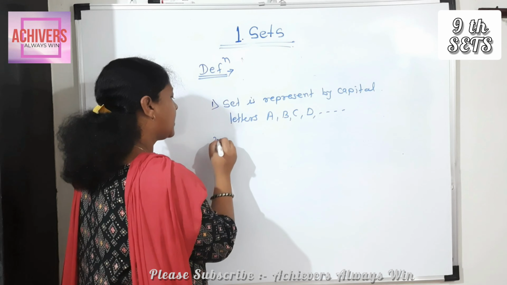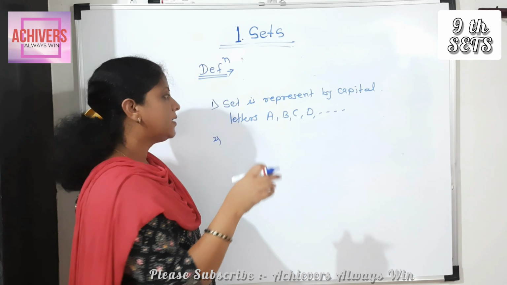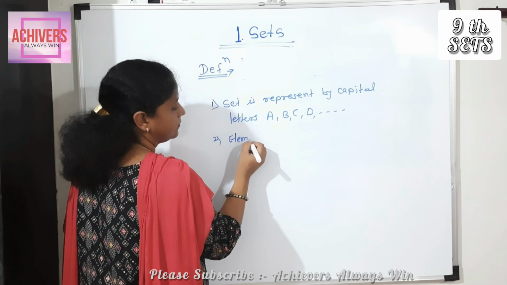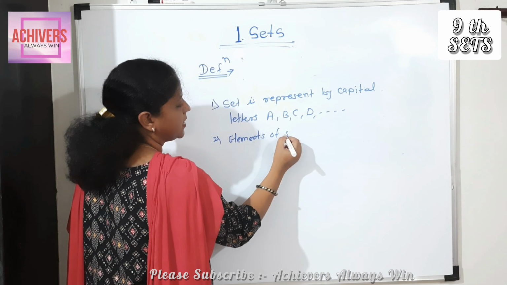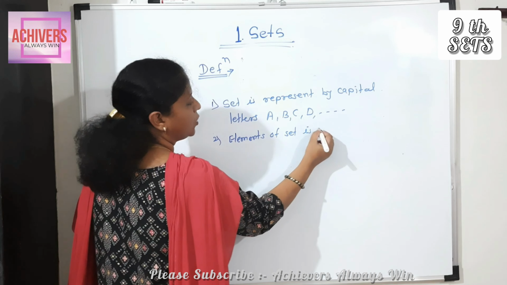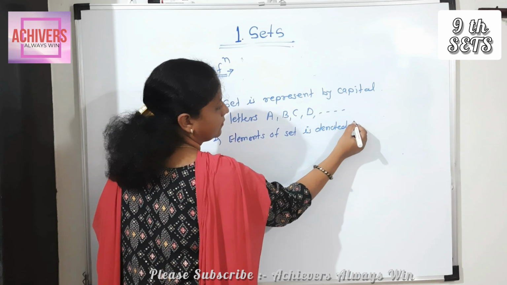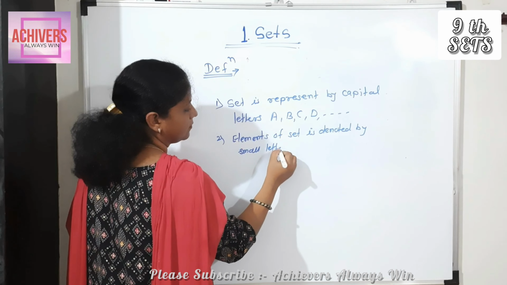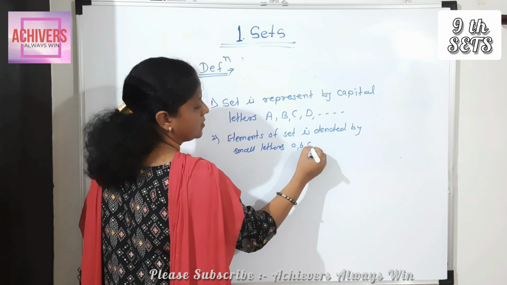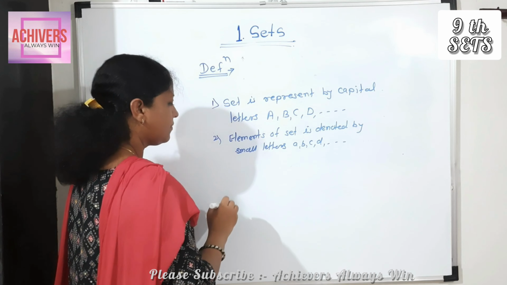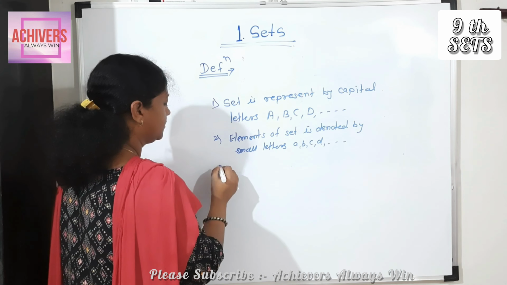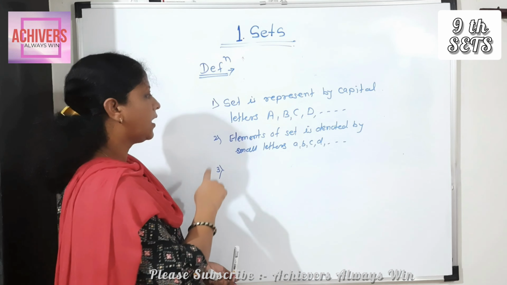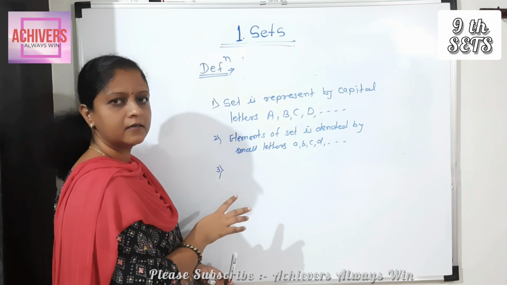And members of that set or elements of that set are represented by small letters a, b, c, d and so on. First, set is represented by capital letter and elements of set are denoted by small letters.